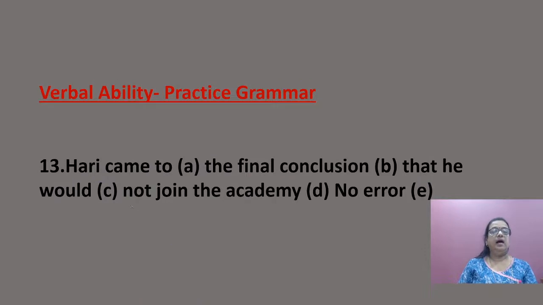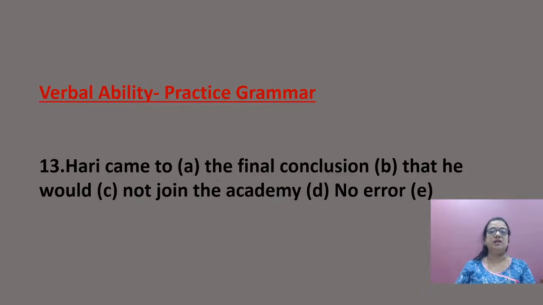Next, Hari came to the final conclusion that he would not join the academy. So A, B, C, D. Where is the error? Here, you will easily overlook it. But be very careful when you are doing all these types of sentences.